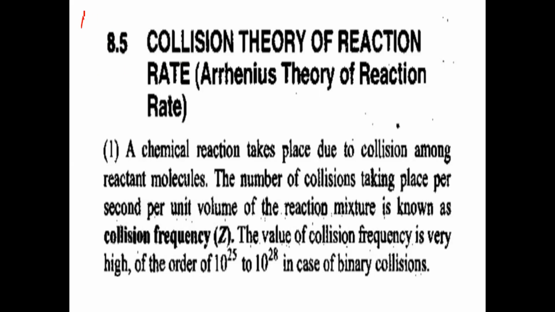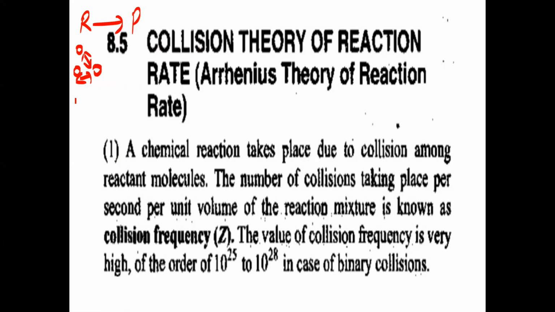Suppose reactants are converting into products. Reactant molecules are moving, and any two reactant molecules will be colliding with each other. Due to these collisions, the reaction intermediate is formed first. Between reactants and products there is the activated complex, which is called the reaction intermediate. The reaction intermediate then finally converts into products. So a chemical reaction occurs when there is a collision between reactant molecules. This is called collision theory.